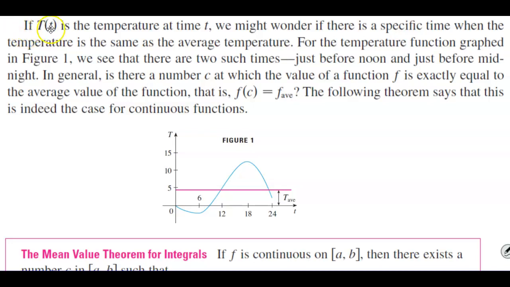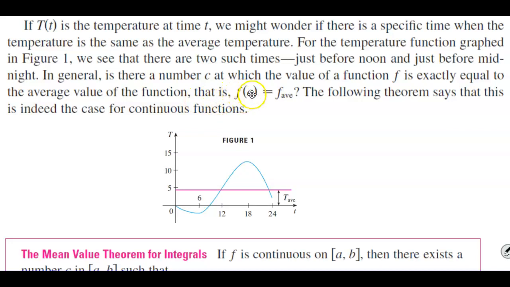If T of t is the temperature at time t, we might wonder if there is a specific time when the temperature is the same as the average temperature. For the temperature function graphed in figure 1, we see that there are two such times, just before noon and just before midnight. In general, is there a number c at which the value of the function f is exactly equal to the average value of the function?